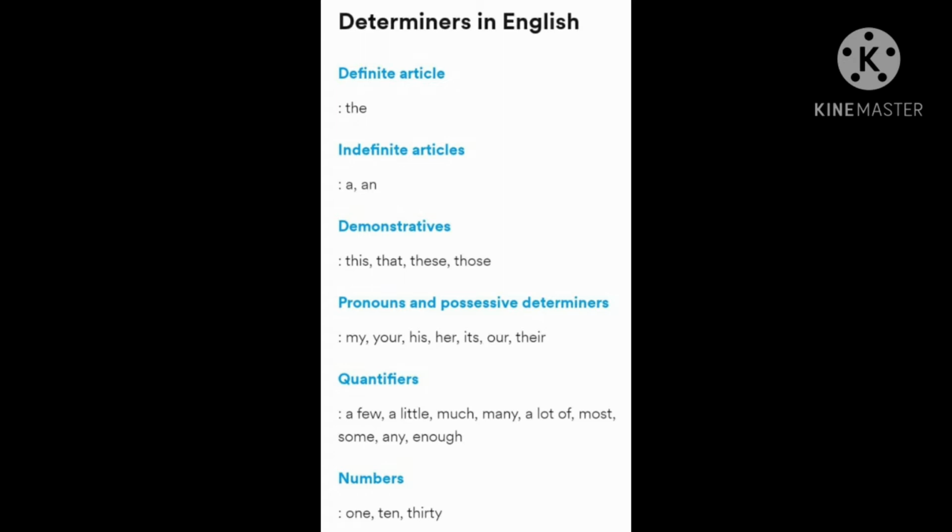For example, a little milk. Most quantifiers are followed by a noun, though it is also possible to use them without the noun when it is clear what we are referring to.